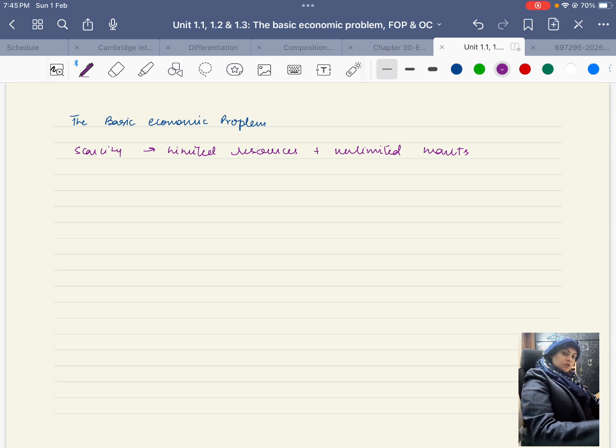The problem of scarcity is an ongoing problem, and it will keep on going as long as people are alive, because the resources are not increasing, and they may not increase in the long term. Some resources will keep on deteriorating and depleting as we keep using them. Which resources are we talking about? From the economics point of view, we are talking about factors of production, which we will look at in other lessons.